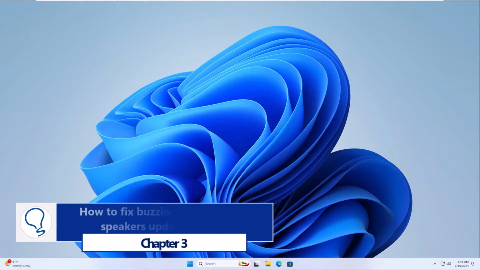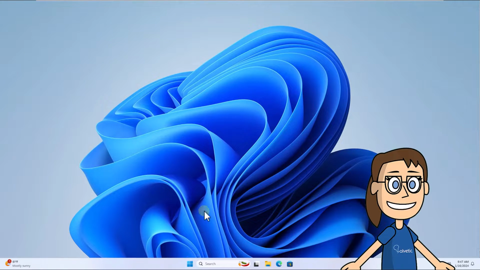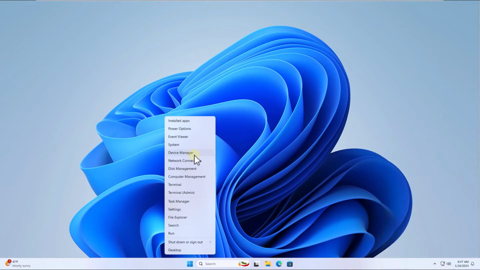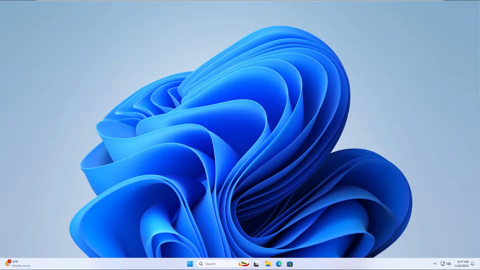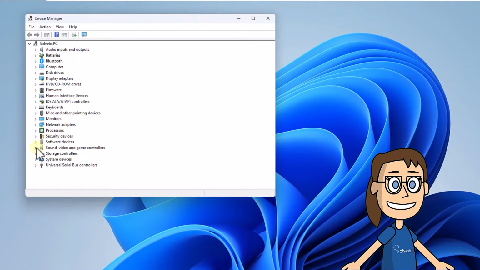Chapter 3. How to fix buzzing sound laptop speakers, updating driver. To start, right-click on the Start menu, select Device Manager. After that, display the Sound, Video, and Game Controllers section. Right-click on the driver and select the Update Driver option.